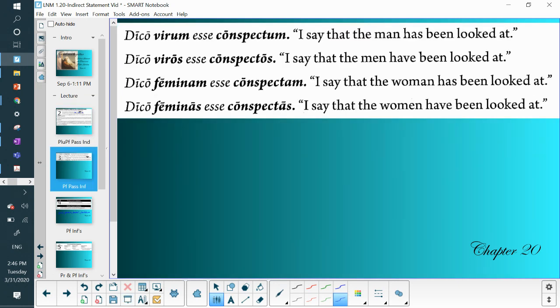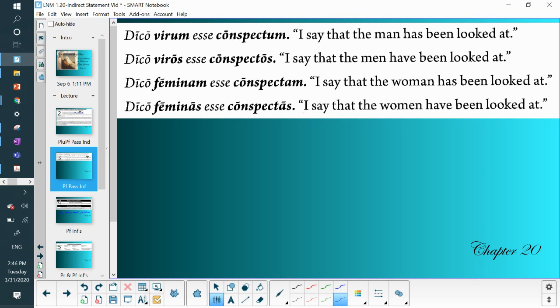And here's a couple examples of the perfect passive in indirect statement. So we have our head verb dico. I say that the man has been looked at. Notice how conspectum agrees with virum. What kind of man is he? A having-been-looked-at man, right?